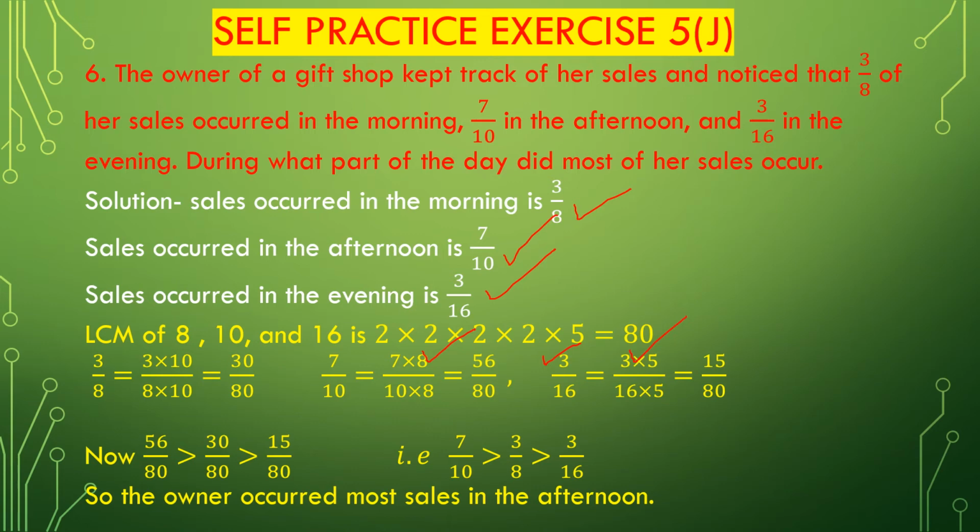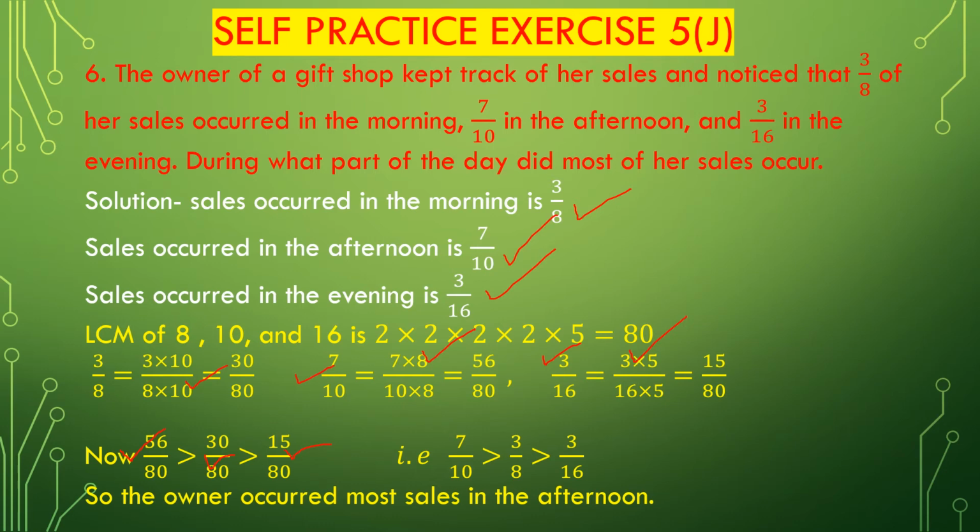We know denominator 8 multiplied by 10 is 80, so multiply the same number 10 with the numerator also. 3 multiplied by 10 is 30, and 8 multiplied by 10 is 80. So 30 divided by 80 is an equivalent fraction of 3 divided by 8. Both are equivalent fractions.